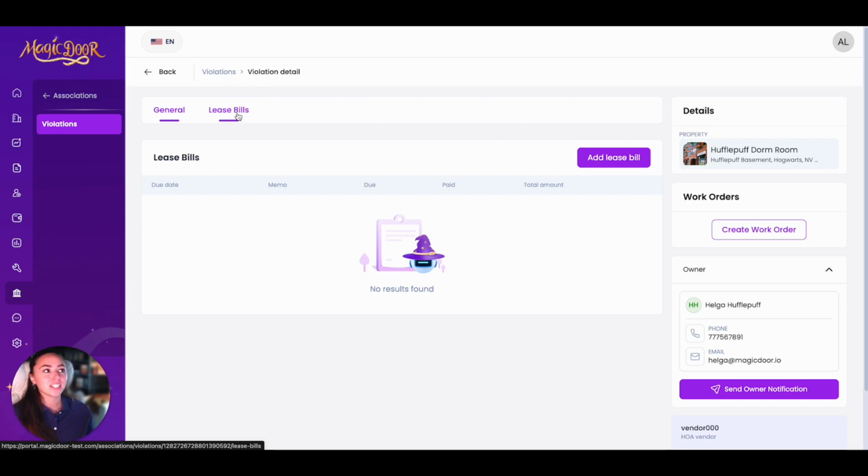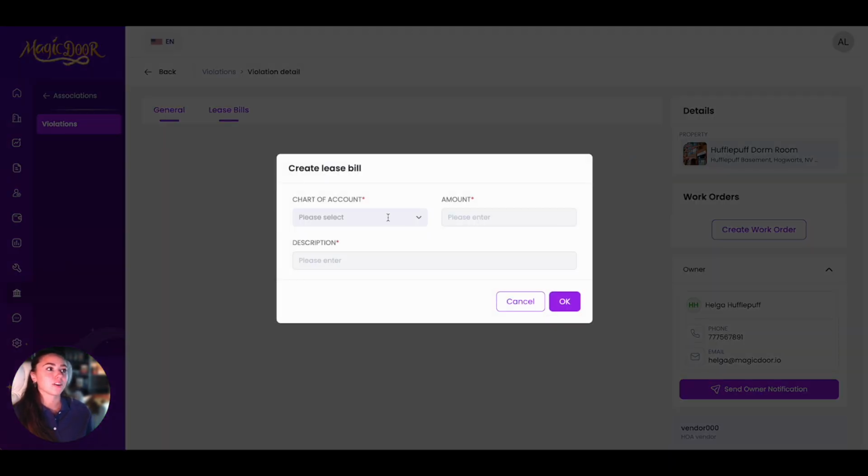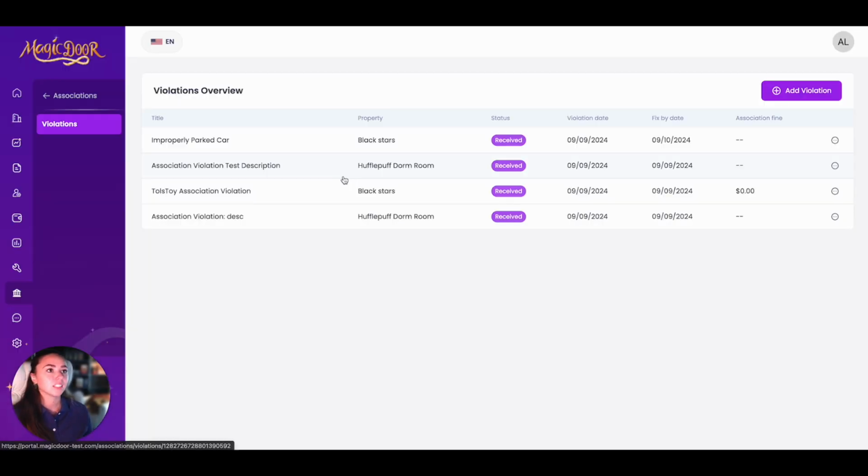So if you go to lease bills, you can add a lease bill, and this will be for the violation. So if there's a $50 charge for the HOA because they violated a HOA rule, you can simply add that here and submit it to the lease. Back in our violations overview, we have the title, the property it's associated with, the status, the violation date, fixed by date, association fee if you're adding one, and then this 3-dot button allows you to modify the status, edit, or delete it. So now we're moving on to communications.